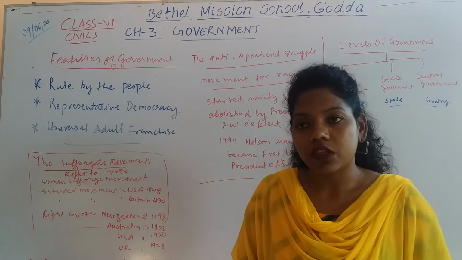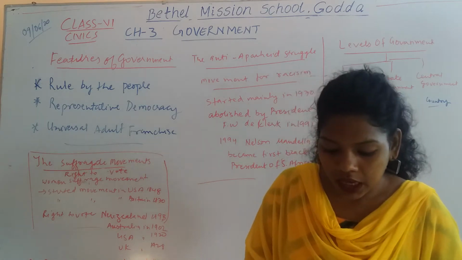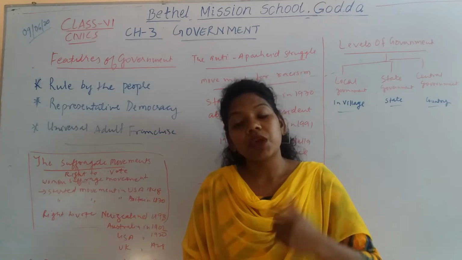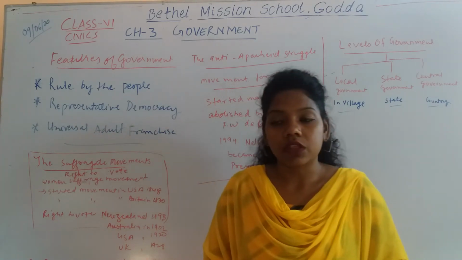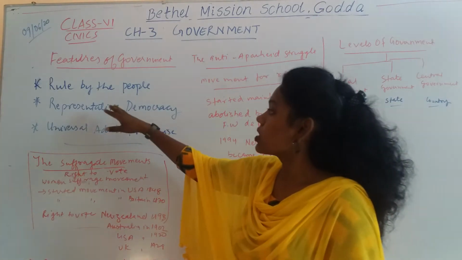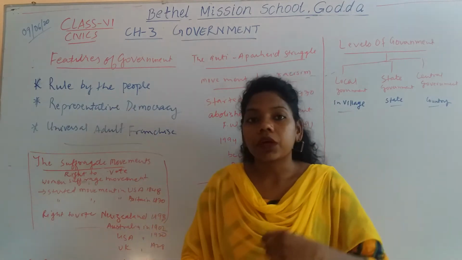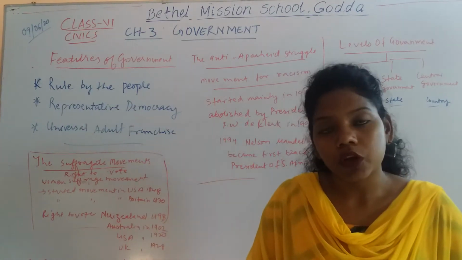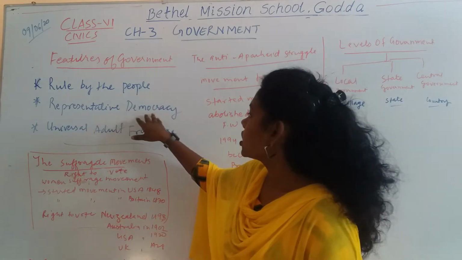That means people have the right to elect their own representative. So that is why it is said ruled by the people. Okay, another is the representative democracy.